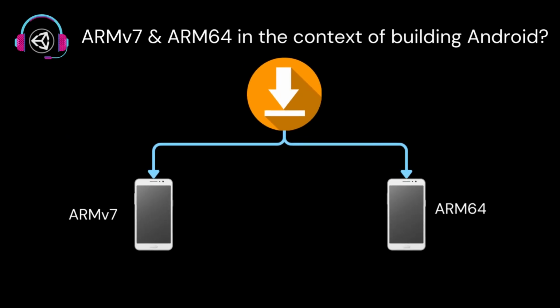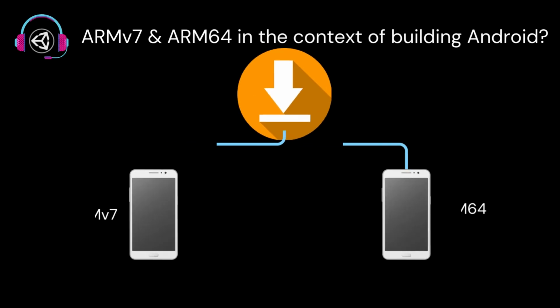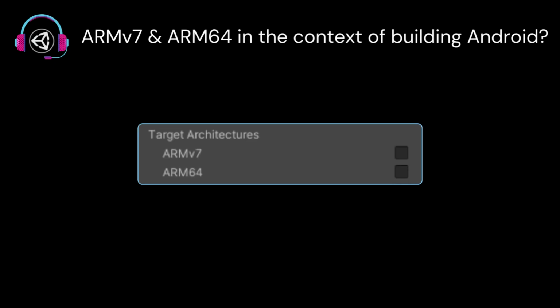When a player downloads your game, Google Play automatically serves the correct version: ARMv7 for older devices, ARM64 for modern ones. And here's an important note. Since August 2019, Google Play requires all apps to include a 64-bit version. So, when building for Android, always check both ARMv7 and ARM64 if you want your game to support a wide range of devices.